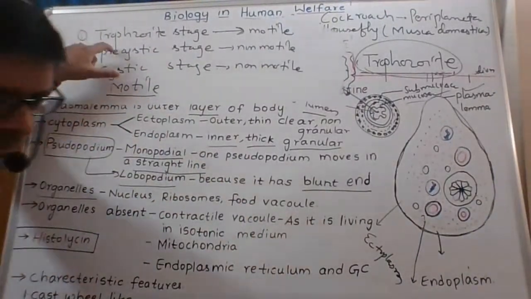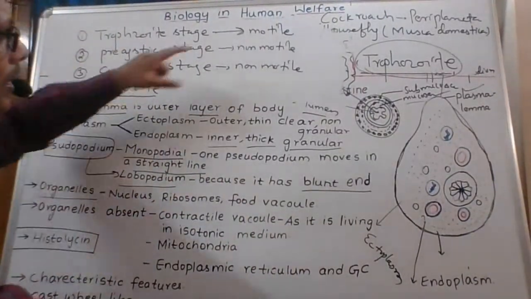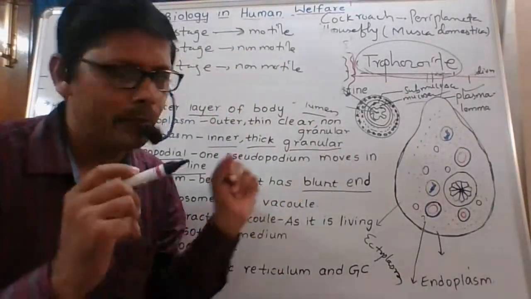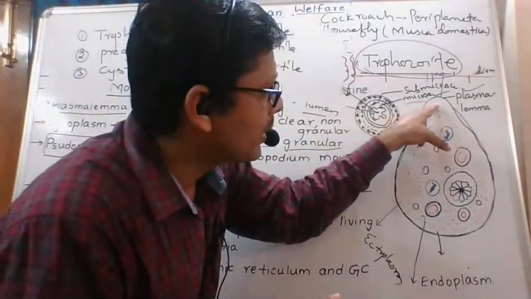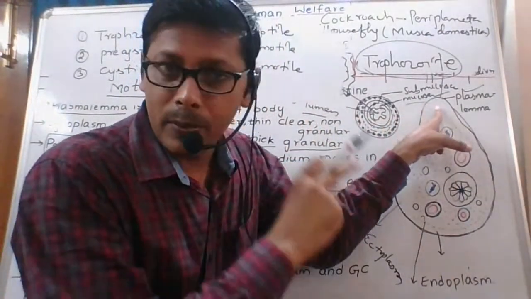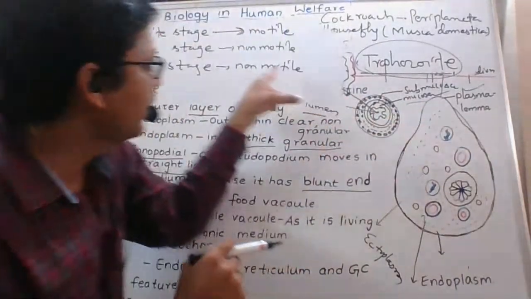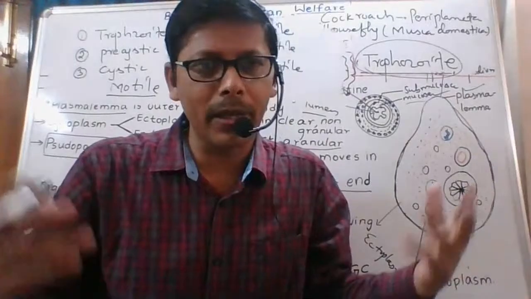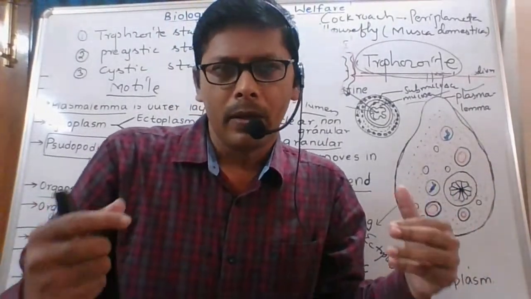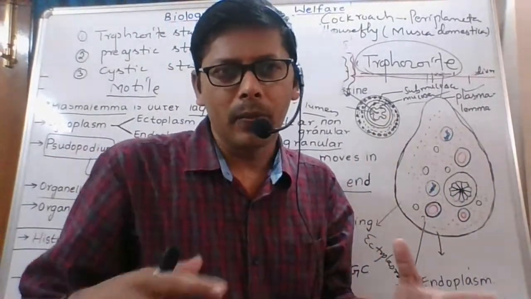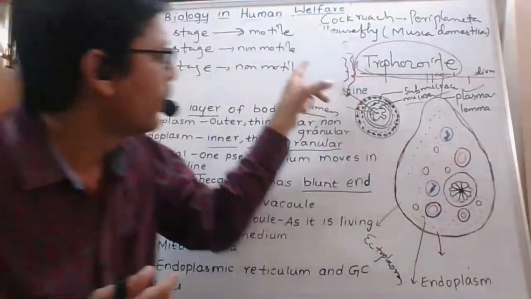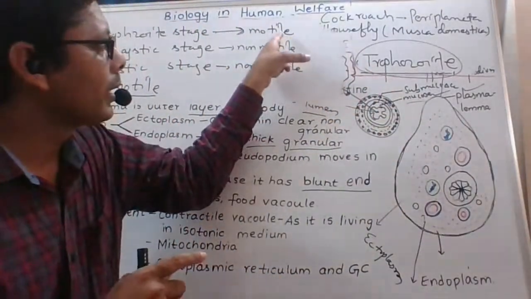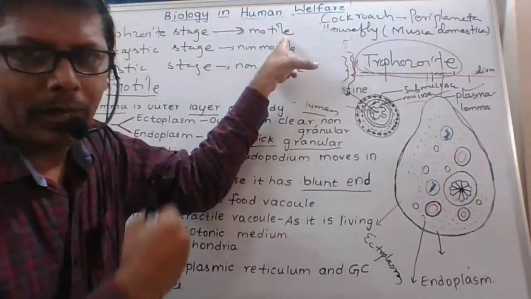Trophozoite stage, pre-cystic stage and cystic stage. The trophozoite is the motile stage. These two are the non-motile stages. It is motile because it has pseudopodia, called lobopodia. But in these two stages, pseudopodia are absent. That means legs are absent. When legs are absent, they cannot move. Okay, they can move, but motility is less. These two do not have pseudopodia, that's why they cannot move, and the trophozoite has pseudopodia, that's why it can move. It is a motile stage.